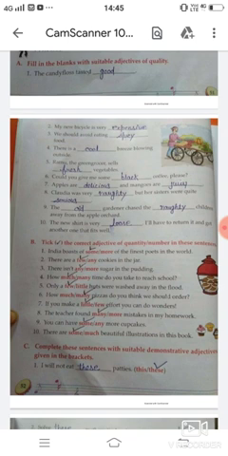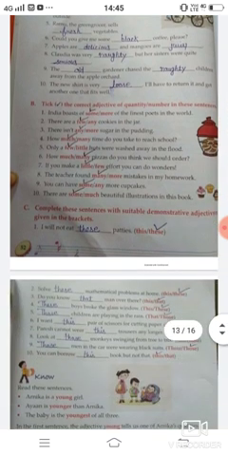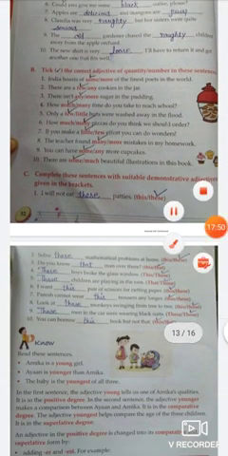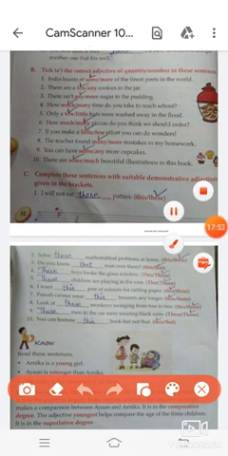Now the next exercise is exercise number B. Tick the correct adjectives of quantity or number in these sentences. So first one, some, next few, third any, fourth much, 5 few, 6 many, 7 little, 8 many, 9 some, 10 some. Now next is complete these sentences with suitable demonstrative adjective with the brackets.